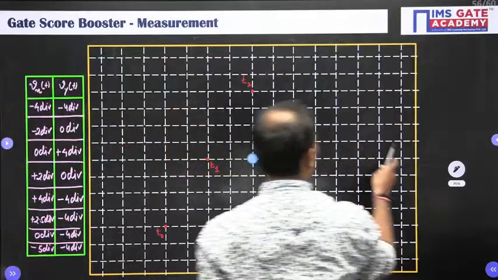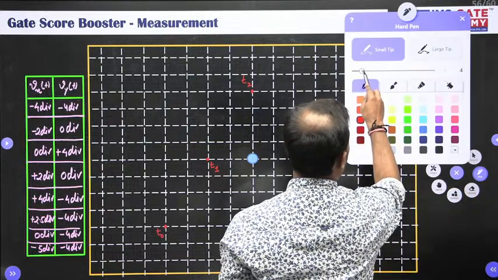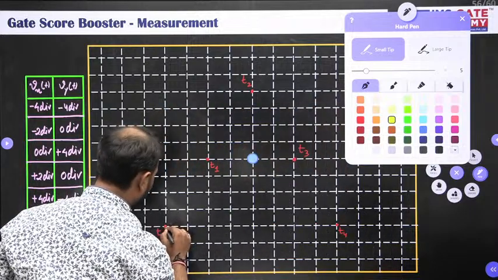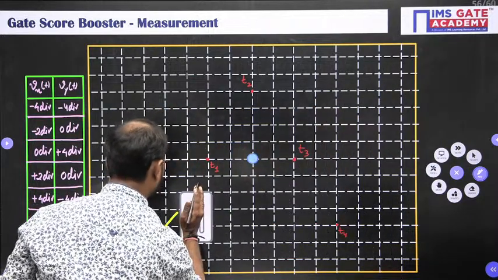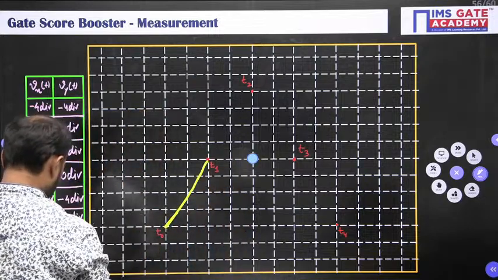So let us join all the points. So from T0 to T1, just a second.